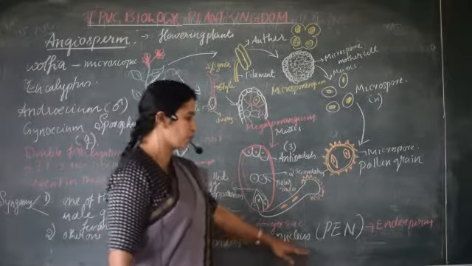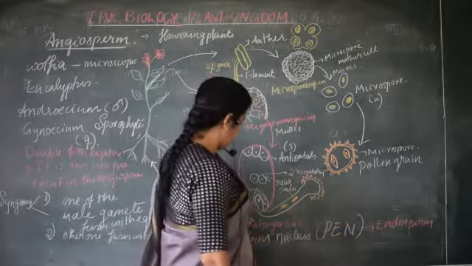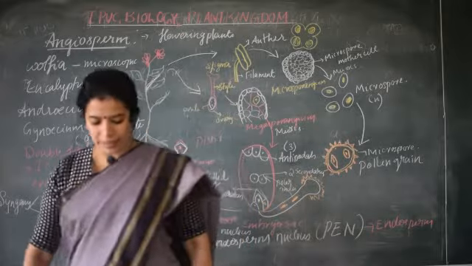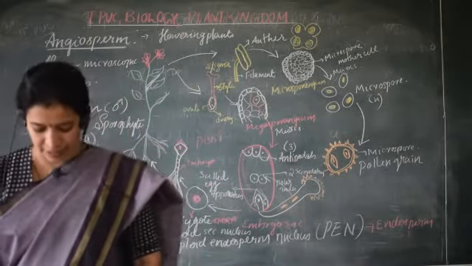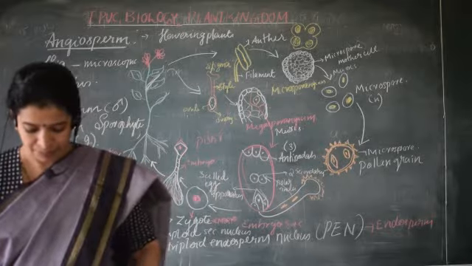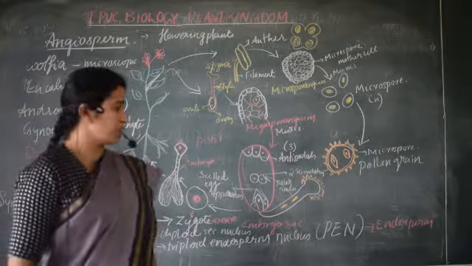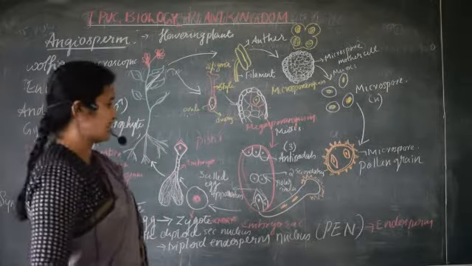Later it develops into endosperm. This zygote develops into embryo. This endosperm later nourishes the developing embryo. These are the events seen in angiosperms.